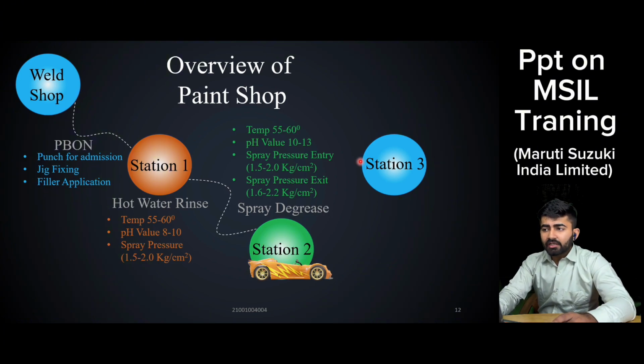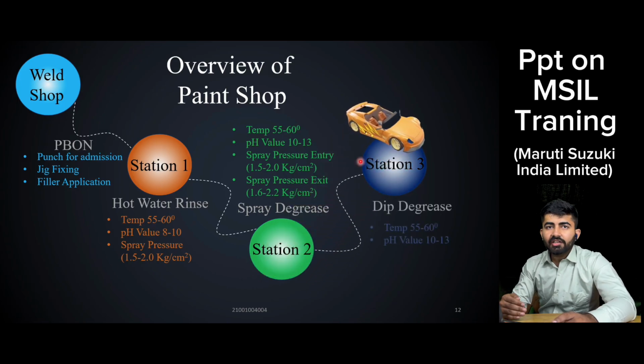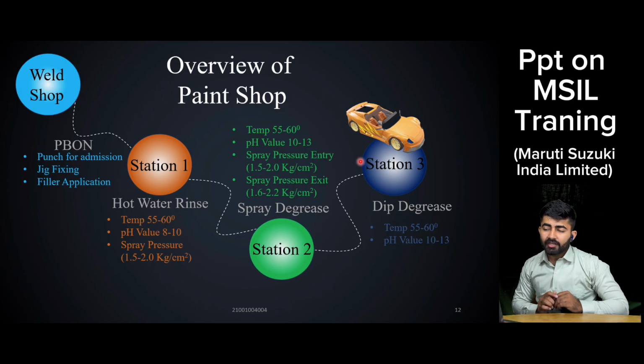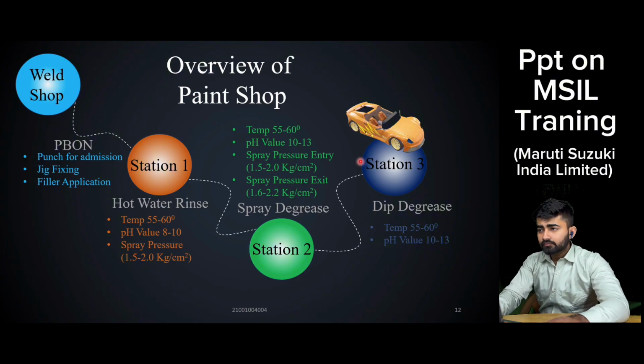The spray degrease will majorly remove the grease outside of the car body, but a certain amount of grease remains inside the car, which is removed by dip degrease. There is a pool of water in which the car from the conveyor dips and moves forward.